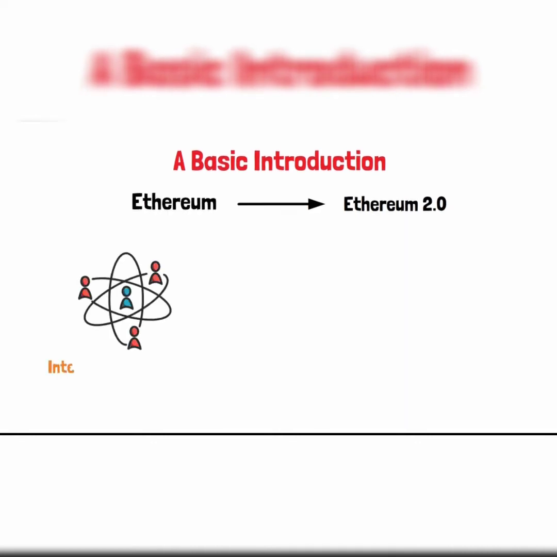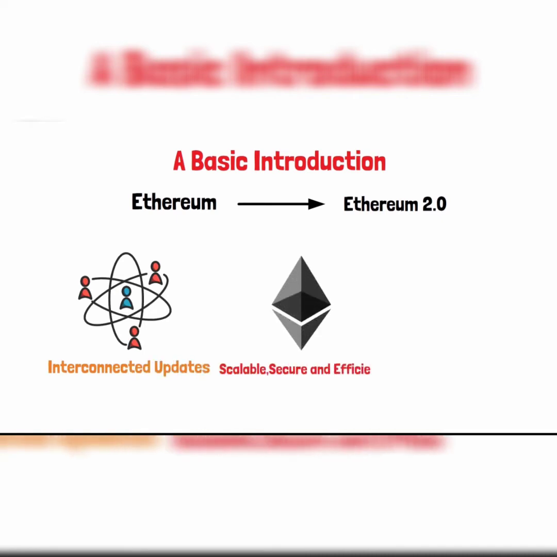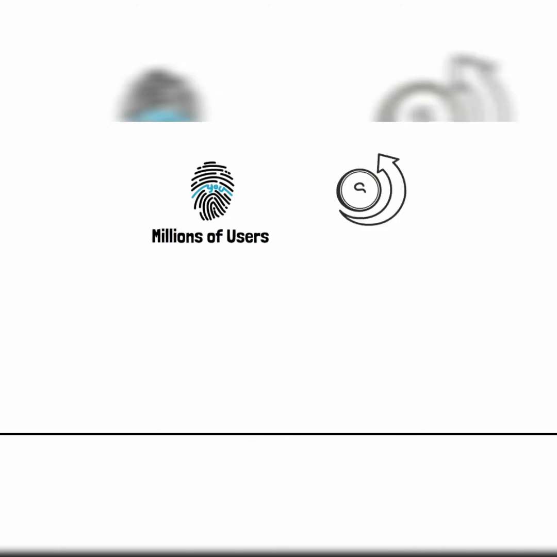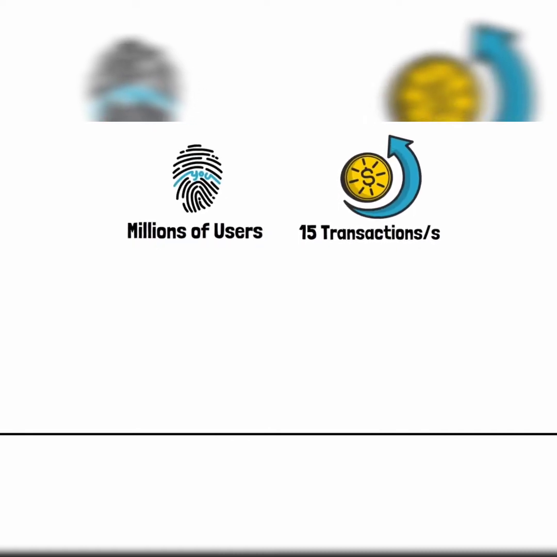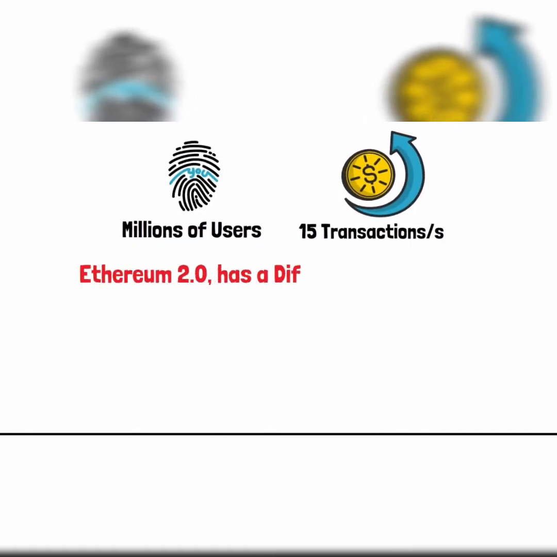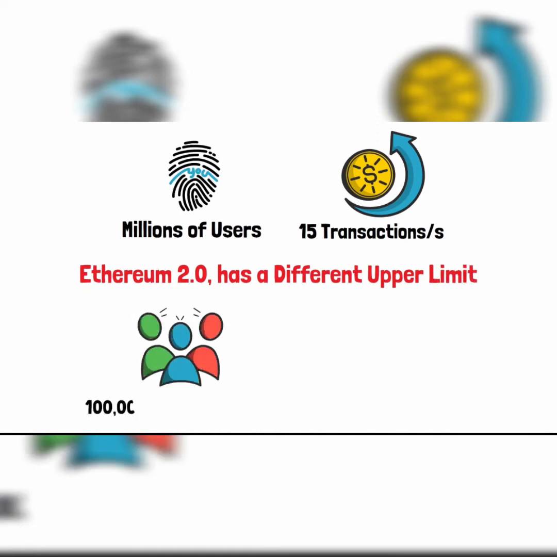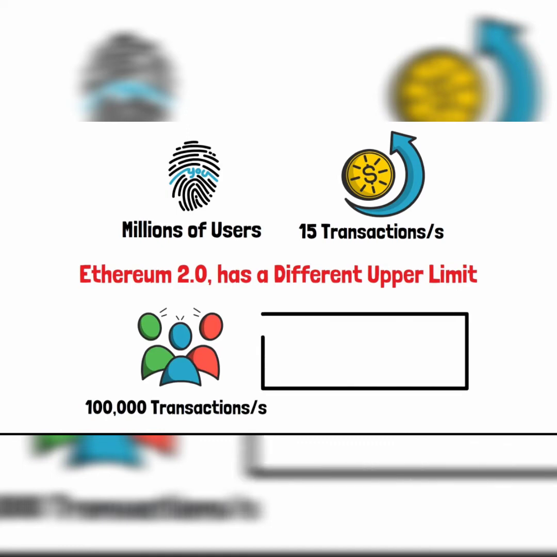Ethereum 2.0 is a set of interconnected updates to the Ethereum network that works to make Ethereum more scalable, secure, and efficient. There are many teams in the network, and each of them is tasked with a certain task in the network. Ethereum is supported by millions of users. All of them can make transactions through the Ethereum network with an upper limit of 15 transactions per second. However, ETH 2.0, as we call Ethereum 2.0, has a different upper limit. Users of this network can make as many as 100,000 transactions per second. It does so without increasing the number of nodes in the network.